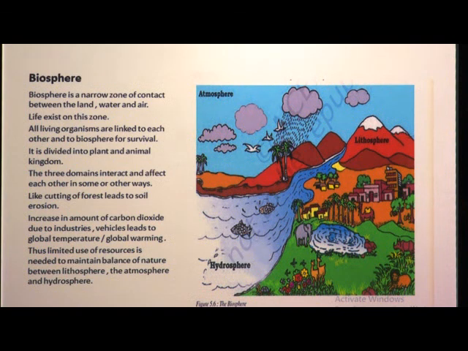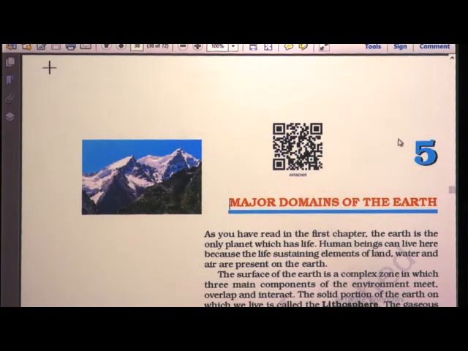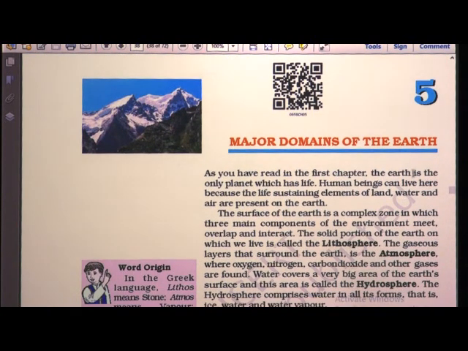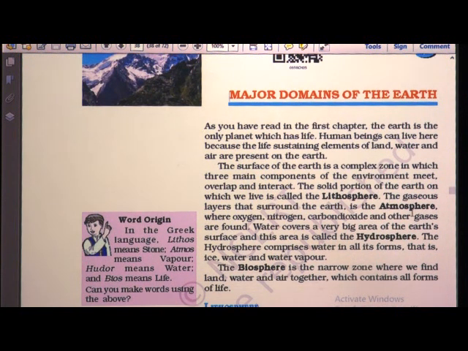Children, we will just go through the lesson. So take out your textbook. In short, we will see our lesson. Major domains of the earth. Just now I told you there are four major domains of the earth: lithosphere, atmosphere, hydrosphere and biosphere. Lithosphere means the solid portion of the earth. Atmosphere is the air, it contains gases and dust particles, where oxygen, nitrogen, carbon dioxide and other gases are found.